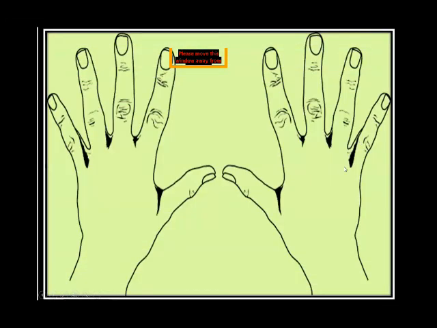Okay, what is this? This is a hand. It is our hand. What do we do with our hands? With the help of hands, we can write, we can hold, or we can eat anything.